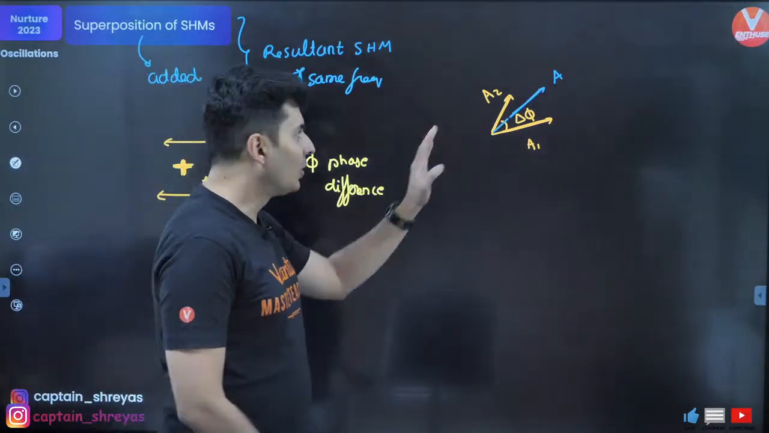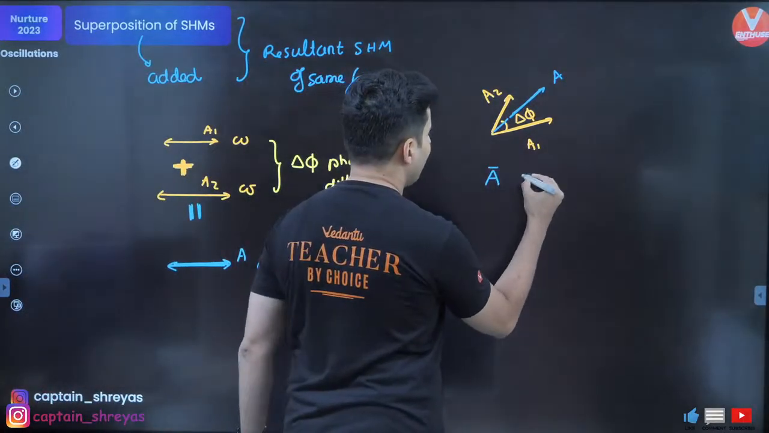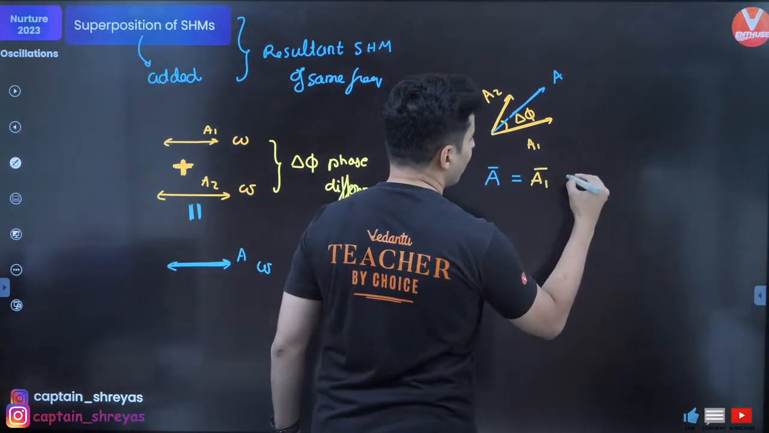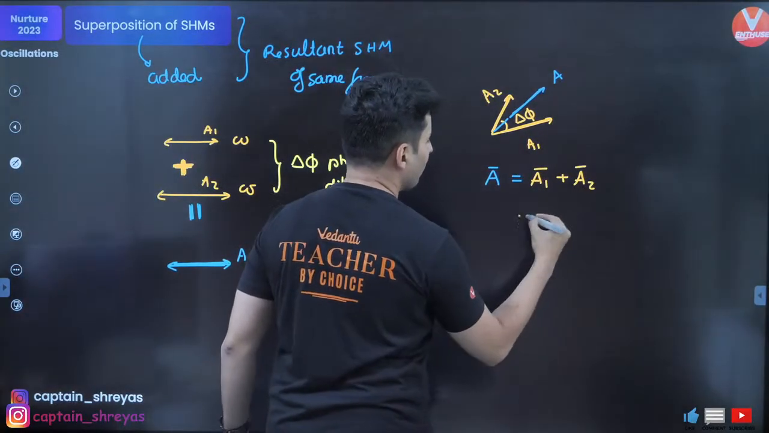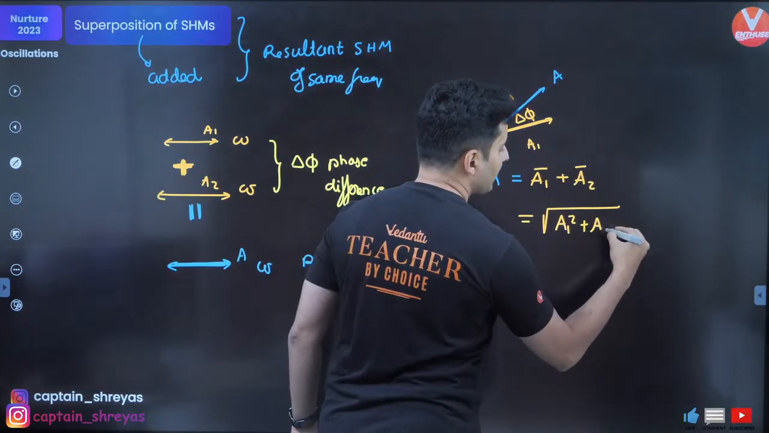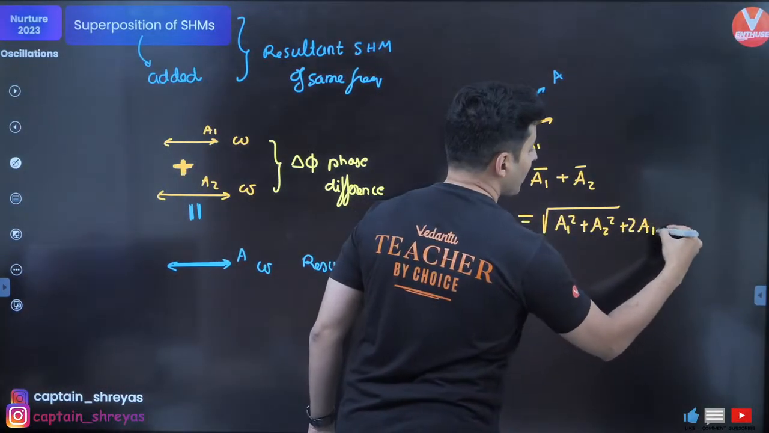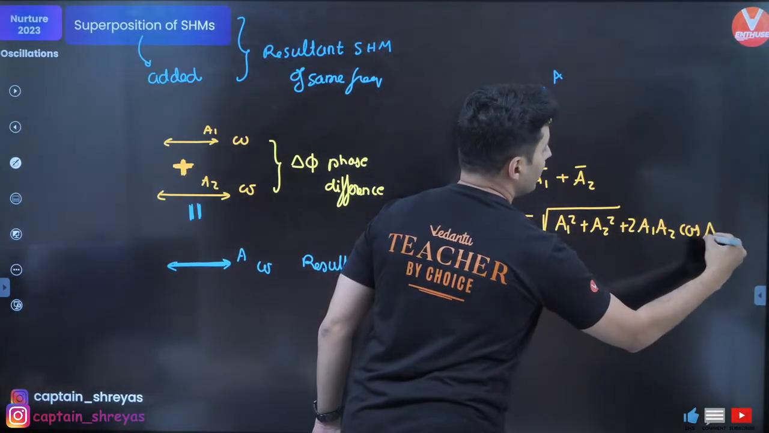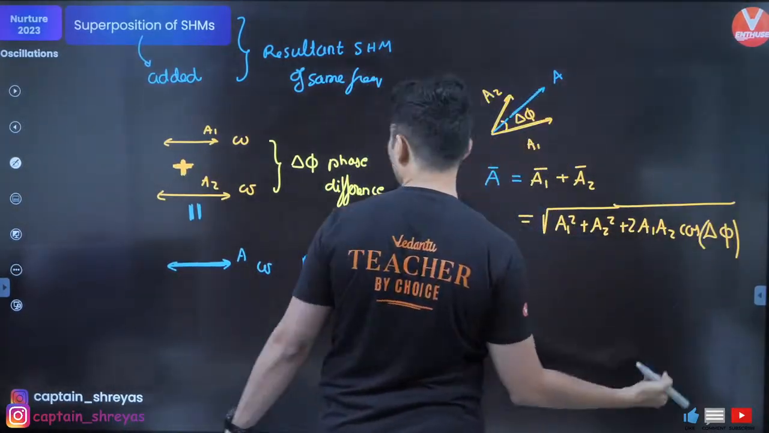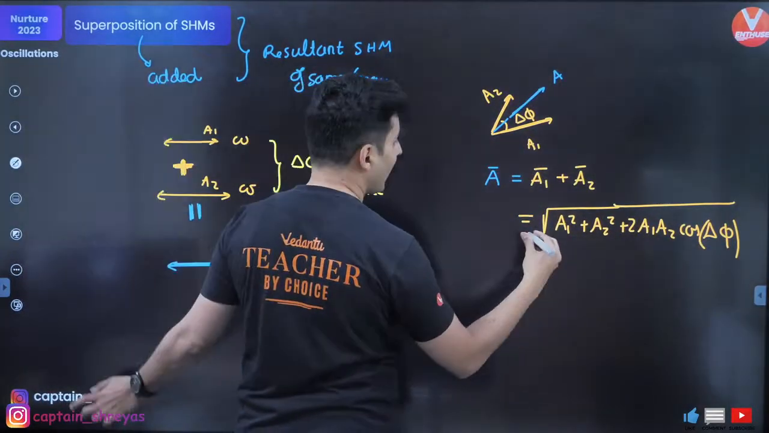So remember one thing, this A vector is nothing but A1 bar plus A2 bar, but magnitude wise it is a root of A1 square plus A2 square plus 2A1 A2 cos del phi. Okay, cos del phi. Keep this in mind. That's the magnitude.